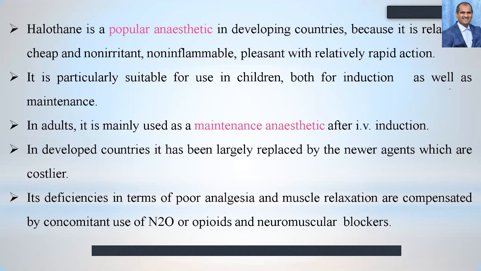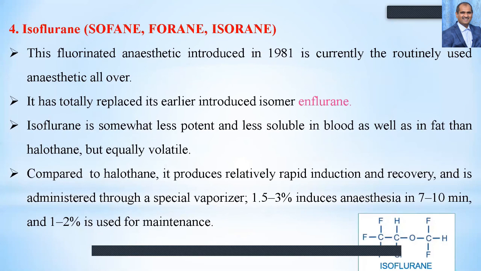In adults, it is mainly used to maintain the anesthetic after IV induction. In developed countries, it has been largely replaced by newer agents, which are costlier. Its deficiencies in terms of poor analgesia and muscle relaxation are compensated by the concomitant use of nitrous oxide, opioids or neuromuscular blocking agents.